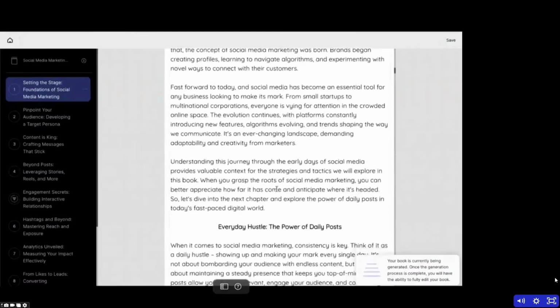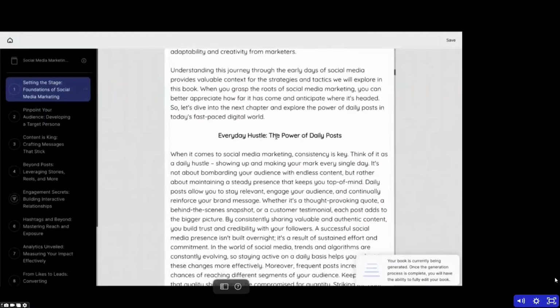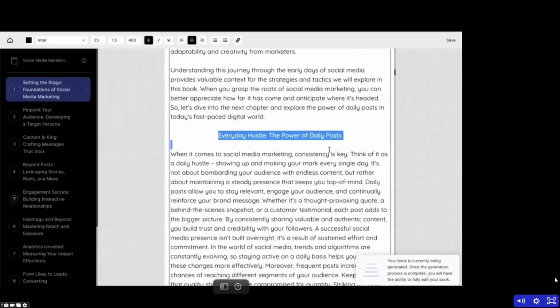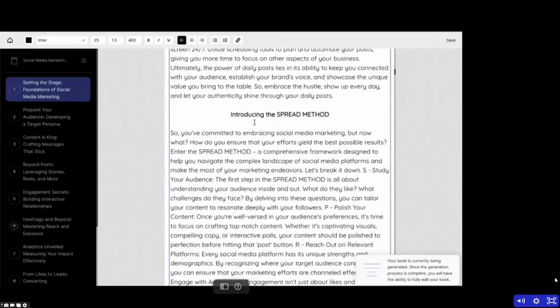And I bet if I go down here, okay, check this out. Everyday hustle, the power of daily post. When it comes to social media marketing, consistency is key, right? So it's taking those notes and expanding on them. Think of it as the daily hustle. And this is in that relaxed tone. So it's showing up and making your mark every single day. The next part, boom, introducing the spread method. And it does it all for you. So pretty cool stuff. Now I'm going to go ahead and save this book, and we're done with Bookle.